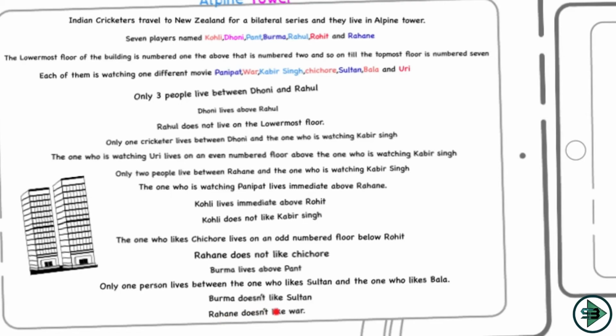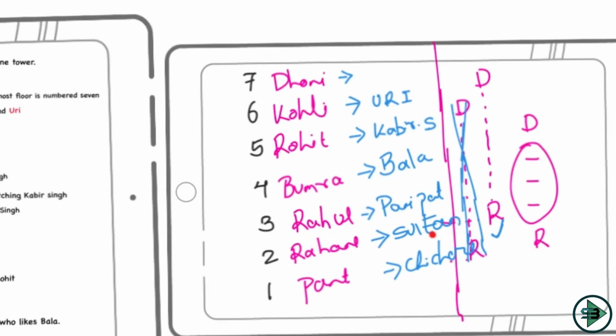Rahane does not like War, okay, because Rahane already likes Sultan. So there is only one movie left, that is War, and War will be liked by Dhoni, and that completes my puzzle. Now I know on which floor each player is staying and which movie that player is watching. Now let's answer the questions related to this puzzle.